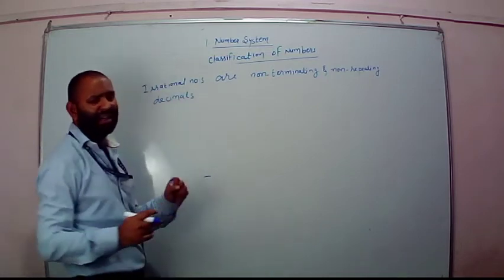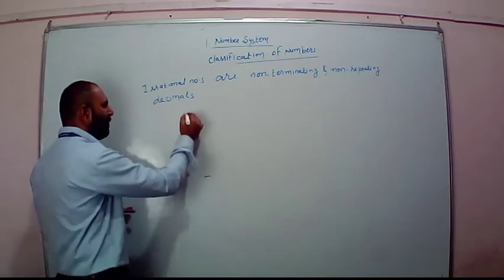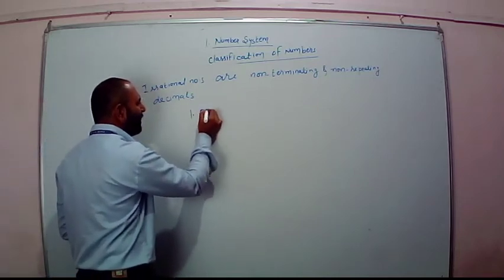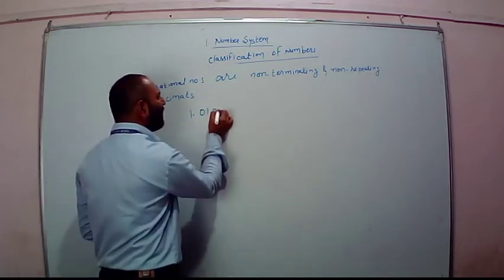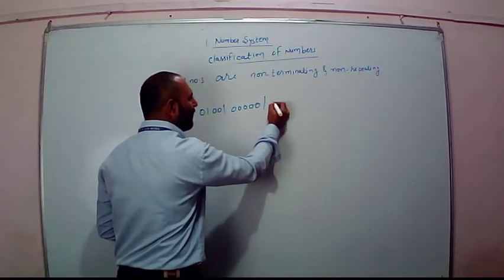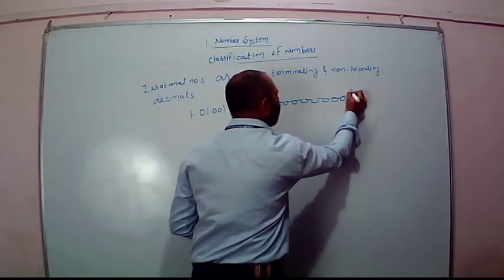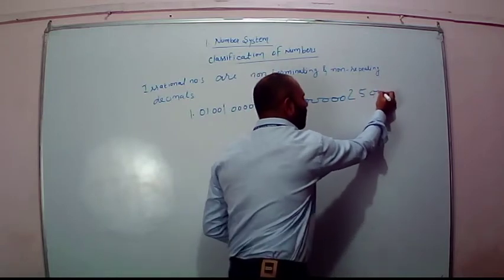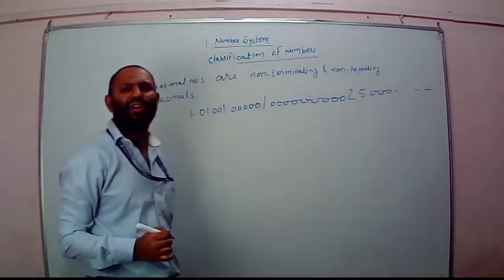Meaning that a number which is not going to end after the decimal. For example, 1.01, then 001, then 00001, then 000000025, then 0000 and so on. Numbers are not repeating.